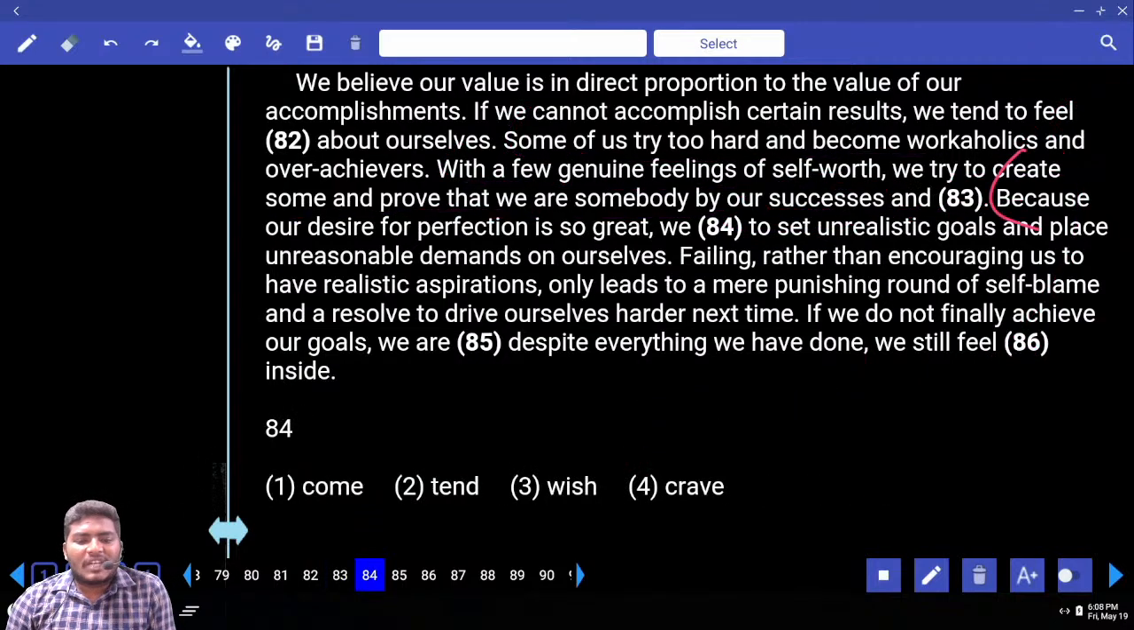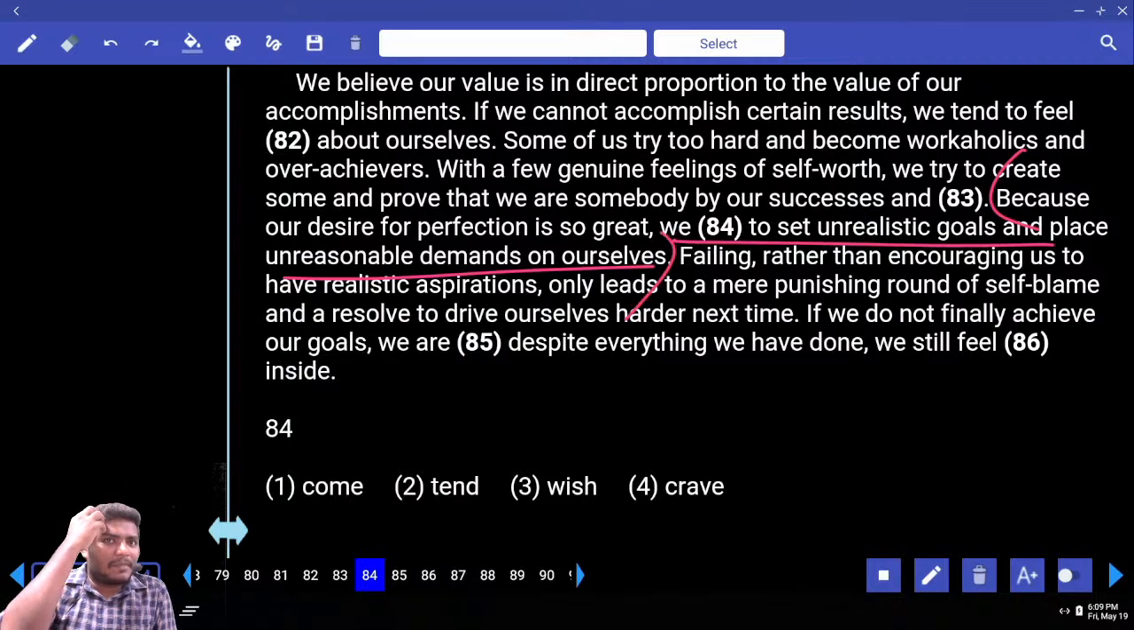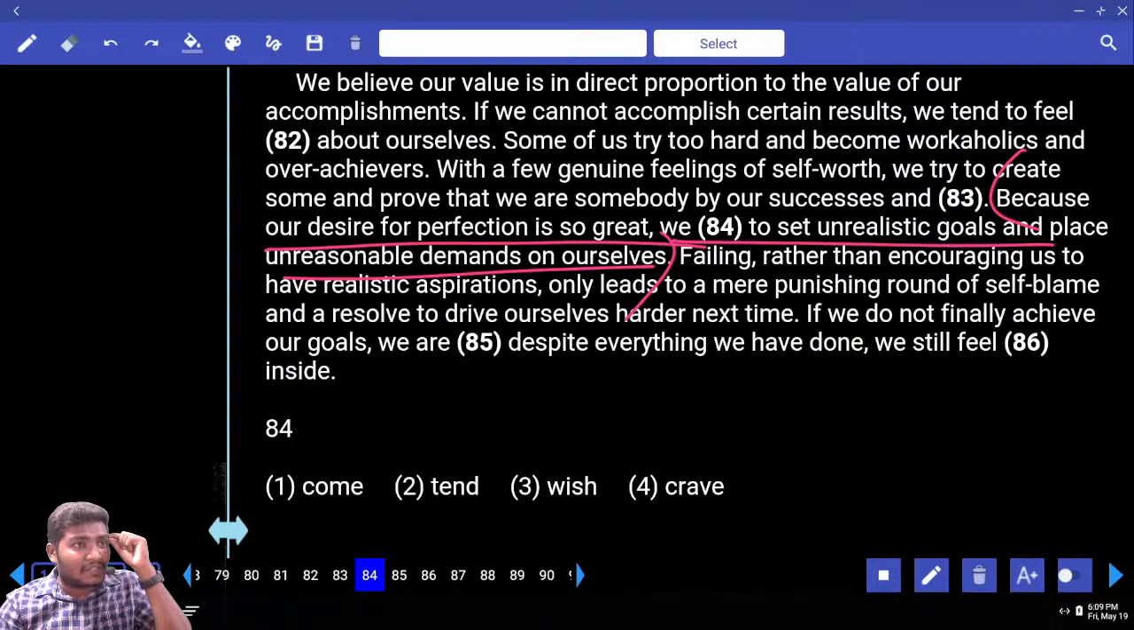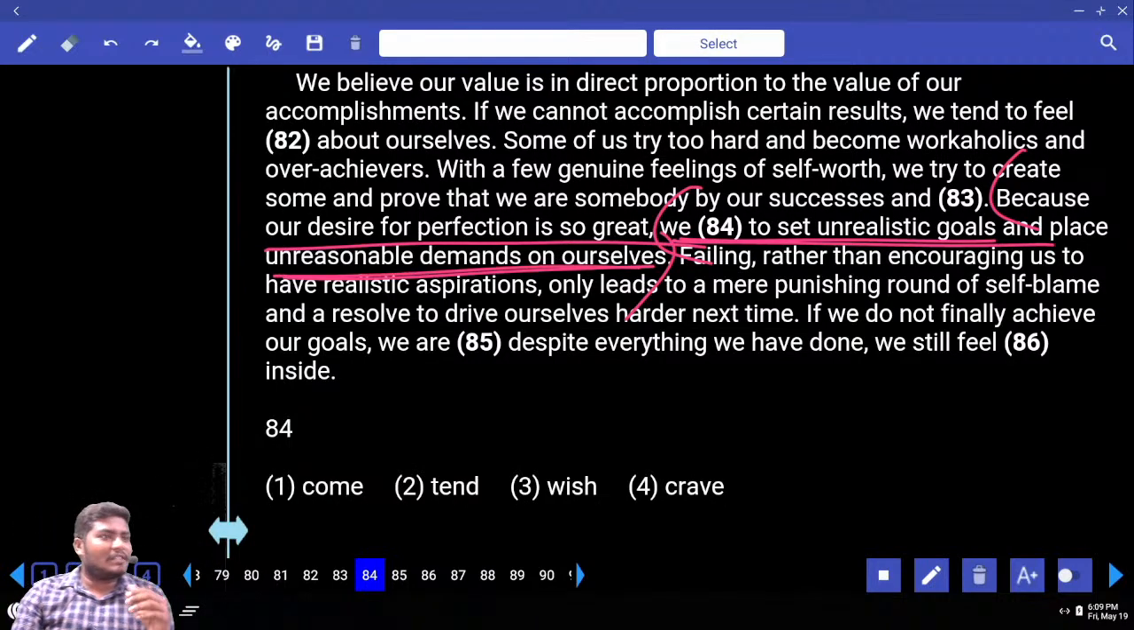Because our desire for perfection is so great, we dash to set unrealistic goals and place unreasonable demands on ourselves. You would have so much pressure on your mind sometimes. Girls, they have so much pressure on their minds. Get the job this year or marriage. Because our desire is so much for the getting of job, what do we do? We dash to set unrealistic goals and also unreasonable demands to ourselves.